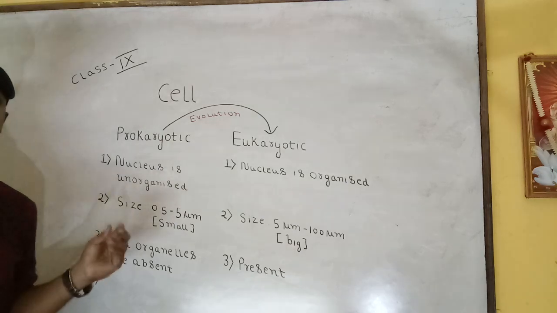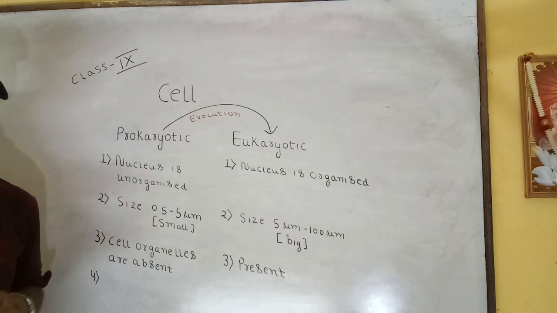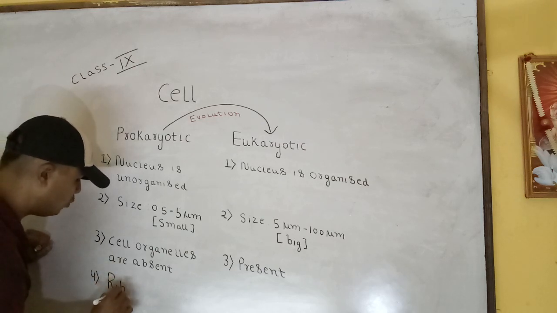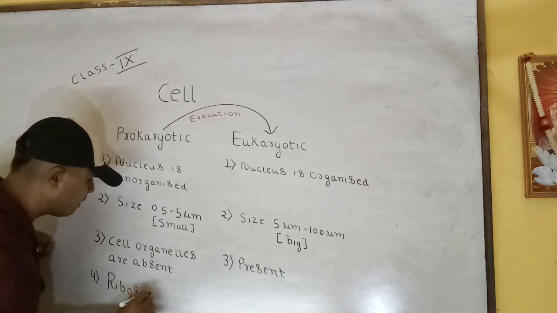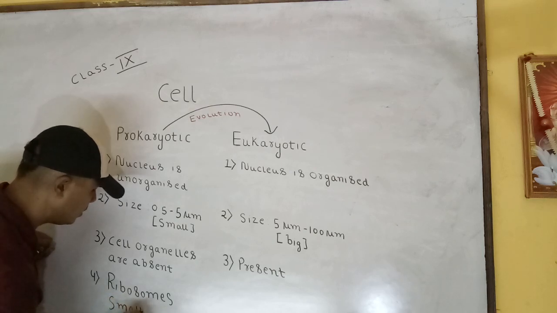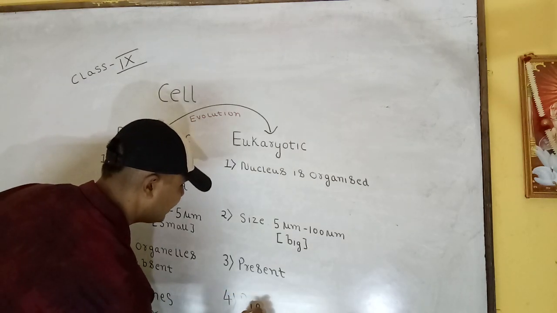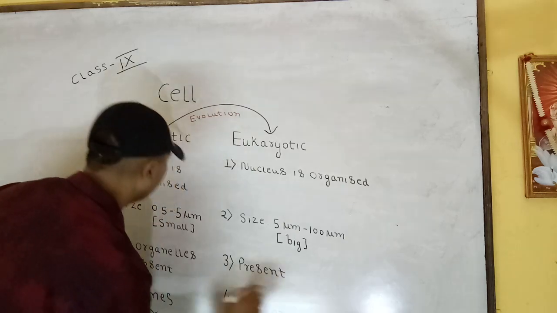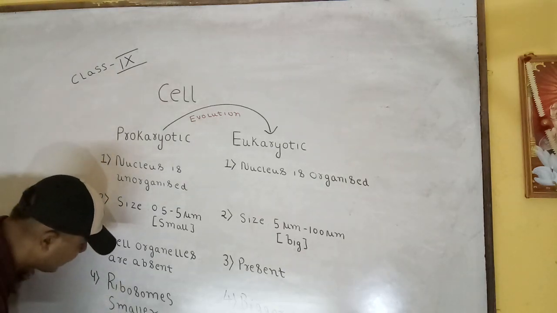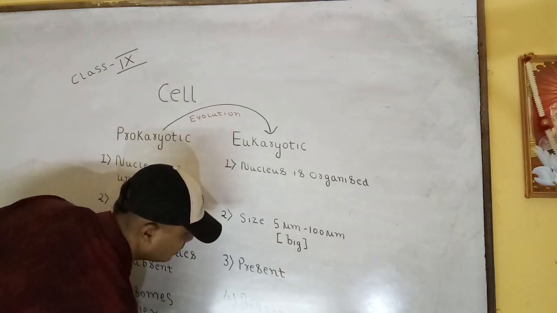Ribosomes are the structures which are the sites of protein synthesis, and they have different sizes. In prokaryotic cells the ribosomes are small, of the 70S type, and in eukaryotic cells the ribosomes are bigger, 80S.